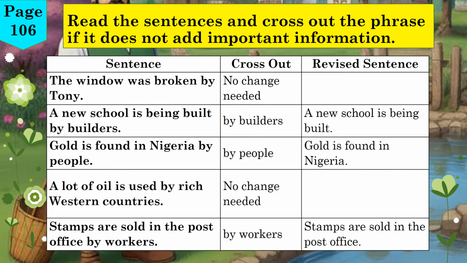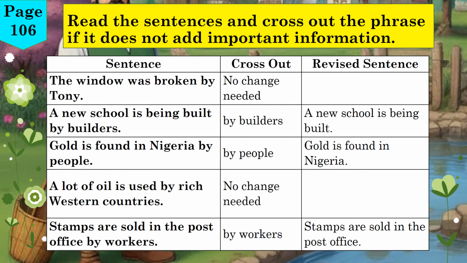Sentence F. The window was broken by Tony. No change needed. The phrase "by Tony" is important. It tells us exactly who did it. Sentence G. A new school is being built by builders. We can cross out "by builders." Revised sentence. A new school is being built. The fact that builders are building it is already understood.